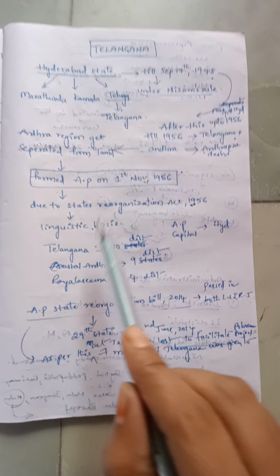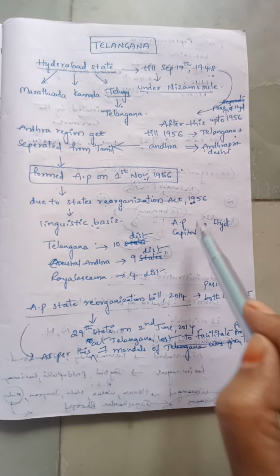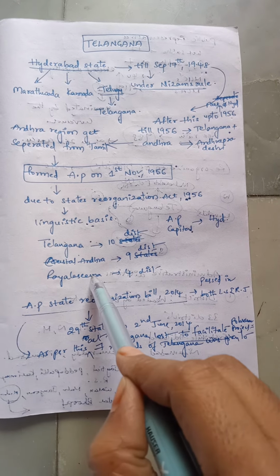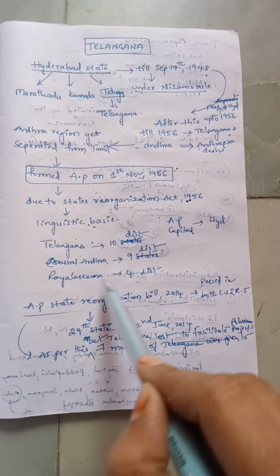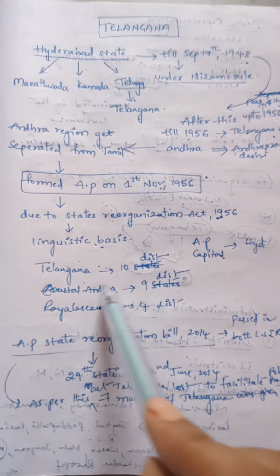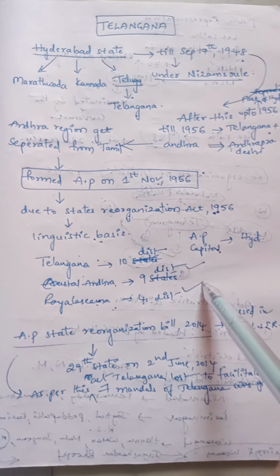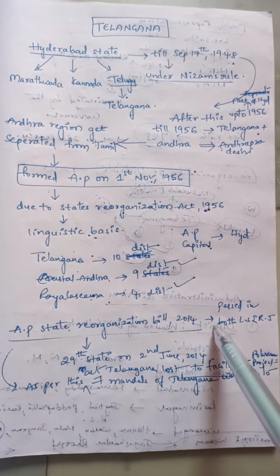As per this, the Andhra Pradesh state consisted of three main regions: Telangana, Coastal Andhra and Rayalaseema. Telangana comprises 10 districts, Coastal Andhra comprises 9 districts and Rayalaseema comprises 4 districts. And coming to the AP State Reorganization Bill,